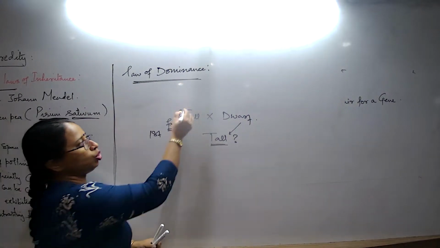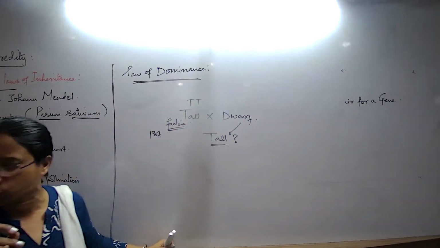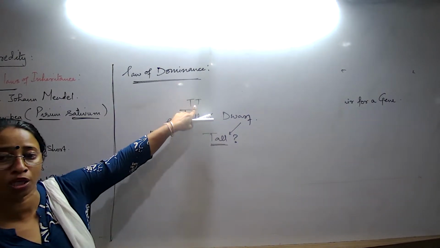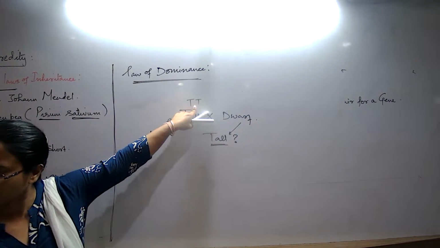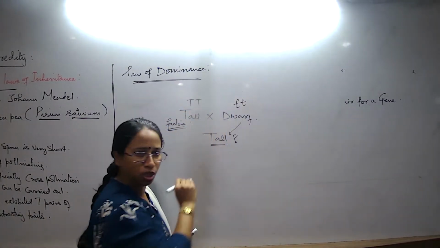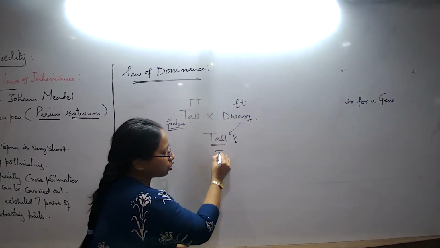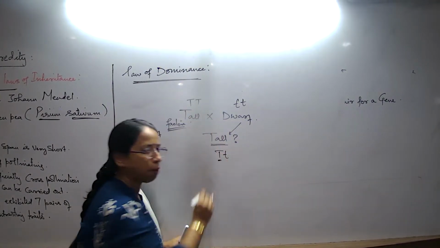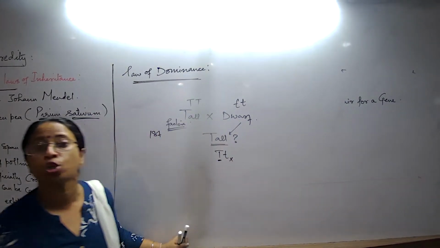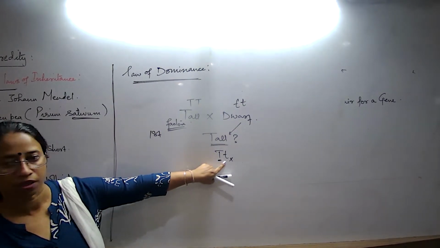Later, looking to the alleles and the gene concept, which was understood much later, it was understood that these types of plants must be having a combination of alleles like this. So definitely this chromosome and this chromosome come together. And now this is the powerful, that's why this is expressing, this is the weaker, that's why it is not expressing.